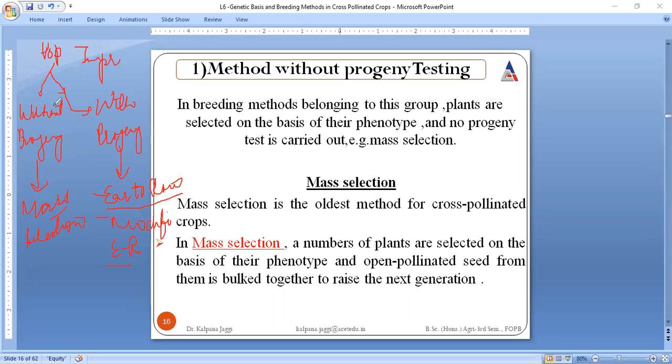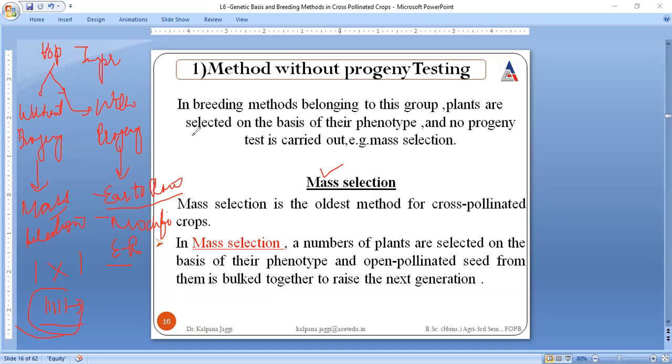Now very first we will discuss the method without progeny testing, where we need to consider mass selection. The name itself is indicating here: say these two parents are crossed and we have progeny. Here no test is carried out on this progeny, and overall selection is on the basis of phenotype only. This is what is meant by method without progeny testing.